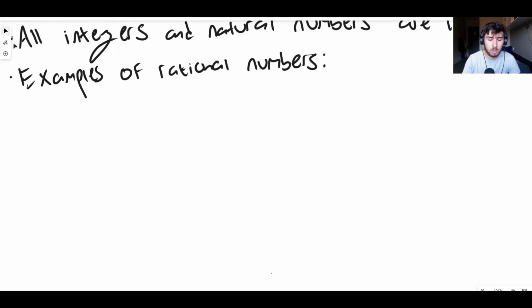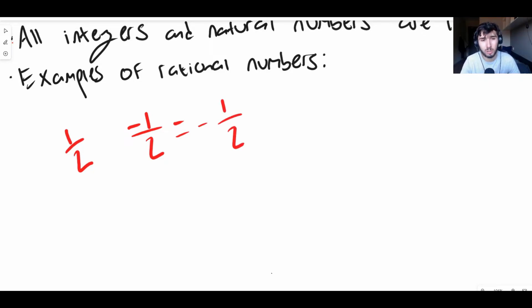Okay, so let's look at some examples. I'm going to write some down. Of course, there are too many to truly count, but these are some of the ones as an example. One example of a rational number is a half, 1 over 2, 0.5. That's a rational number because it is the fraction of two integers, 1 and 2. Likewise, minus 1 over 2 is also a rational number. That's minus a half, minus 1/2, just like that.